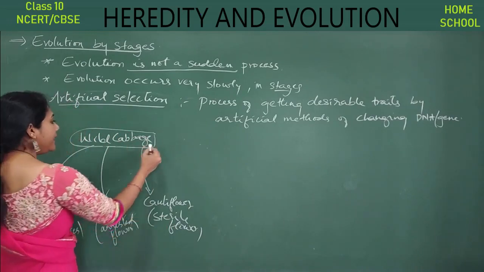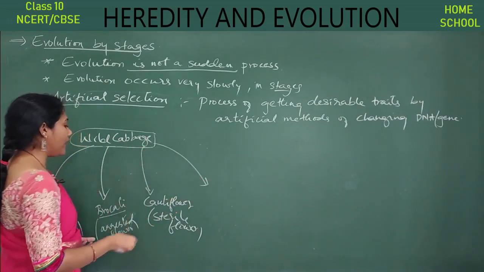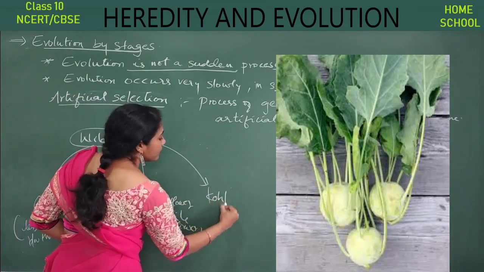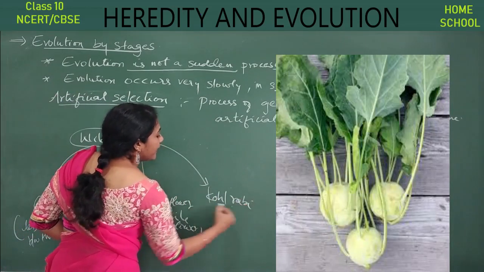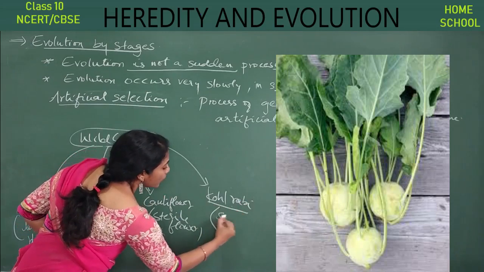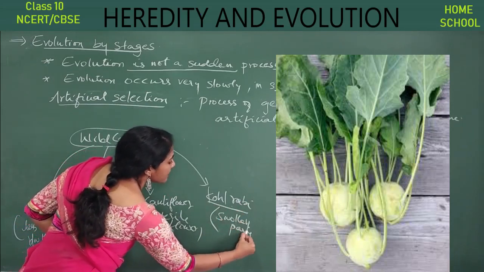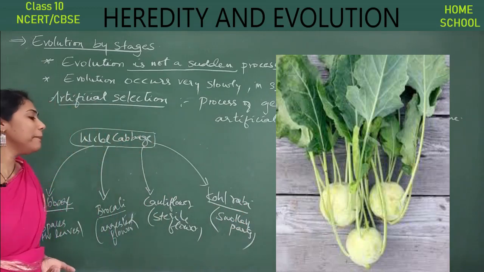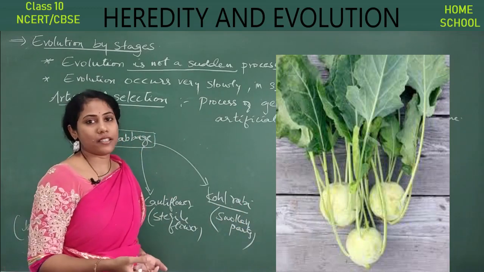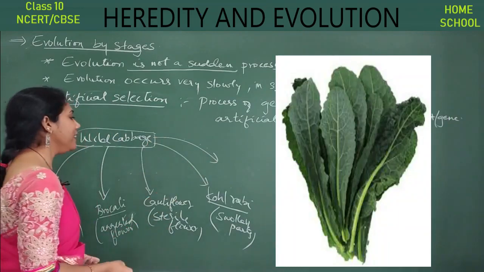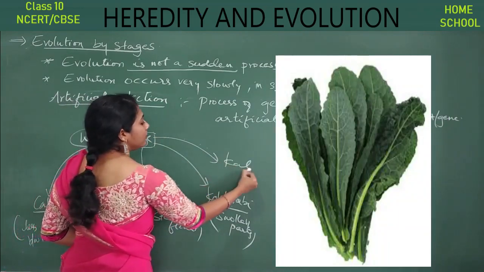Clear? And another vegetable created from wild cabbage is kohlrabi. You can observe certain swollen parts in kohlrabi. Those swollen parts are the eatable parts. And the last vegetable we got from wild cabbage is kale.